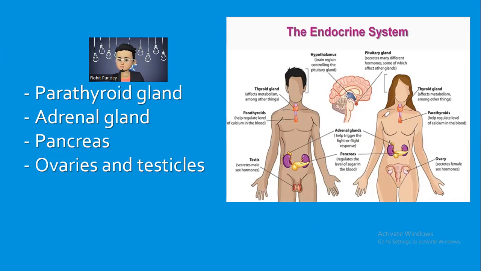The endocrine glands that differ are the ovaries and testes: in females there is a pair of ovaries that secrete female sex hormones, and in males there is a pair of testes that secrete male sex hormones.